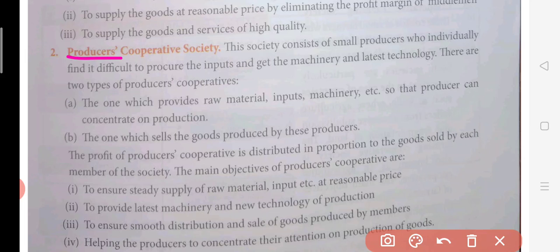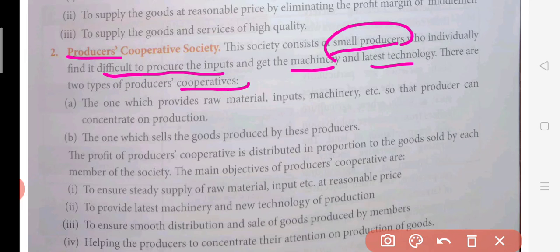This society consists of small producers. It is very important to note that small producers make this producer cooperative society because individually they find it difficult to procure inputs and get machinery and the latest technology. These small firms find difficulty in buying raw materials or inputs, and in getting the machinery which they can install in their companies and the latest technology used by the big firms. It is very difficult for them, so that is why they make the producers cooperative society.